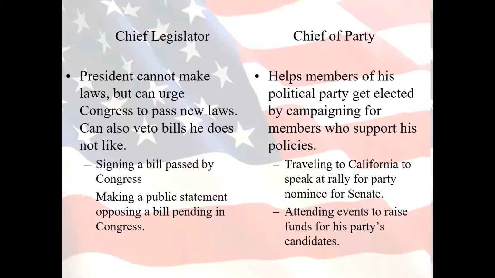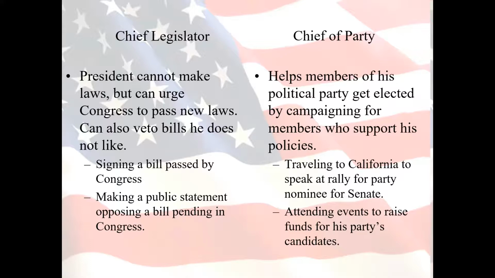That was a platform that he campaigned on. And then when he was elected president in 2008, he encouraged Congress to put the wheels in motion to pass universal health care, which became known as Obamacare. And so that shows you President Obama acting as chief legislator.